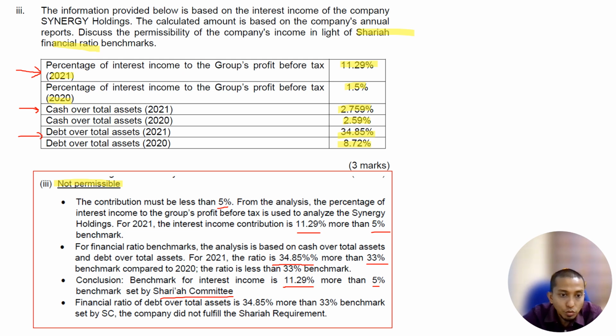Again, if we look into these three formulas, only cash over total asset is allowed, but these two are not allowed. So by right, under this kind of question, if even one is not allowed, we are going to conclude as not allowed. So two out of three are not allowed, so it is non-permissible.